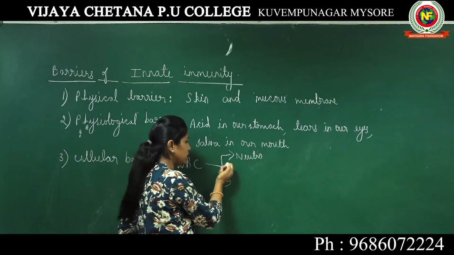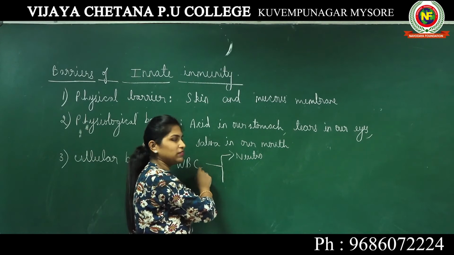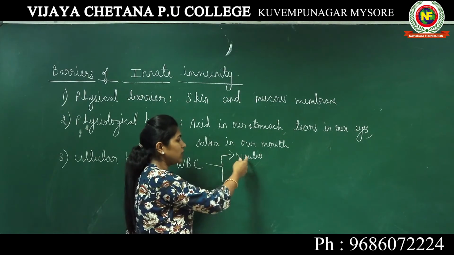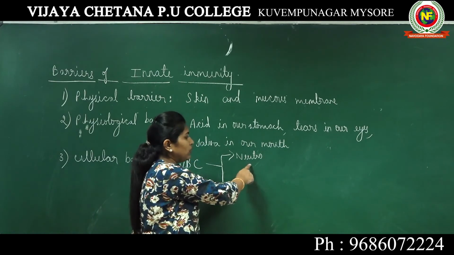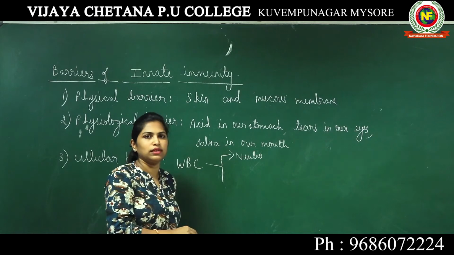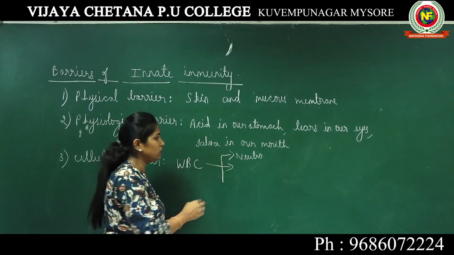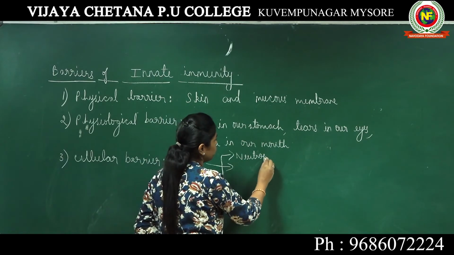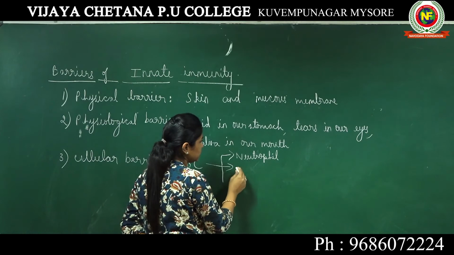WBC is generally classified as granulocytes and agranulocytes. Under granulocytes you have neutrophil, eosinophil and basophil. Under agranulocytes you have monocytes and lymphocytes. You have studied these in your first year class, so that is the reason I am directly moving towards the actual types of WBCs.